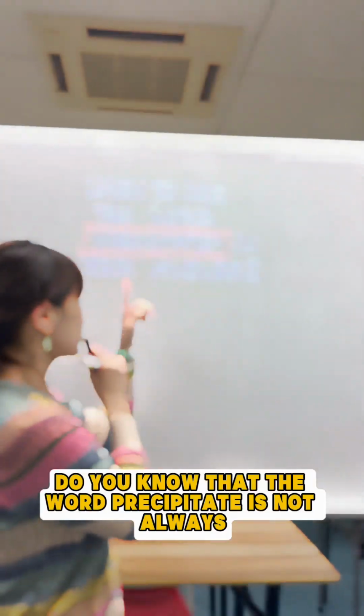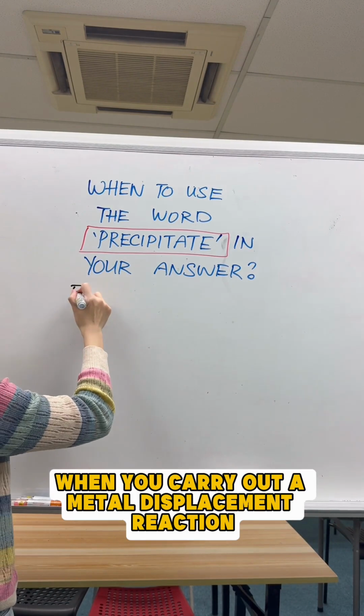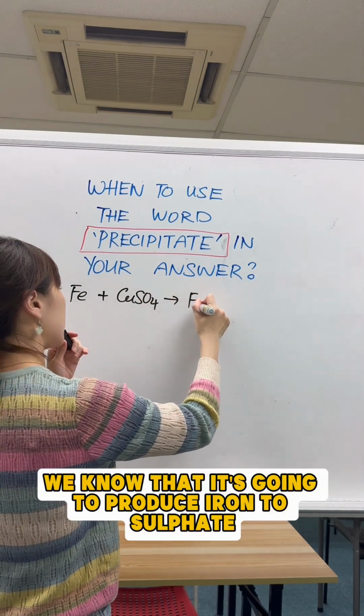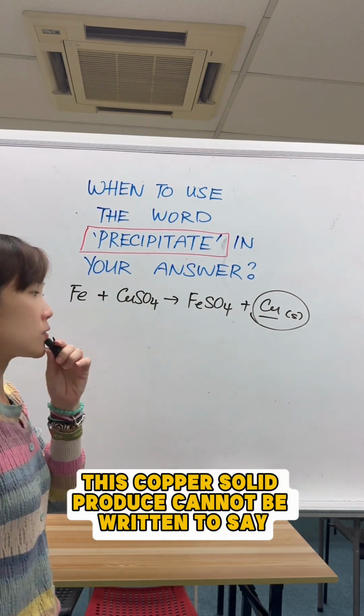Now, do you know that the word precipitate is not always used in answers? Let's look at when to use it in your answer. When you carry out a metal displacement reaction, for example, iron with copper(II) sulfate aqueous solution, we know that it's going to produce iron(II) sulfate plus copper. Now, notice this copper solid produced cannot be said to be a precipitate.